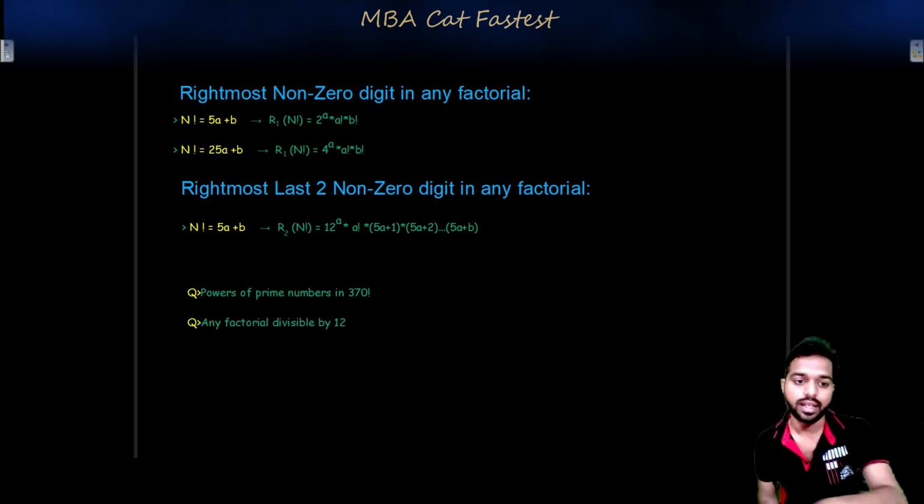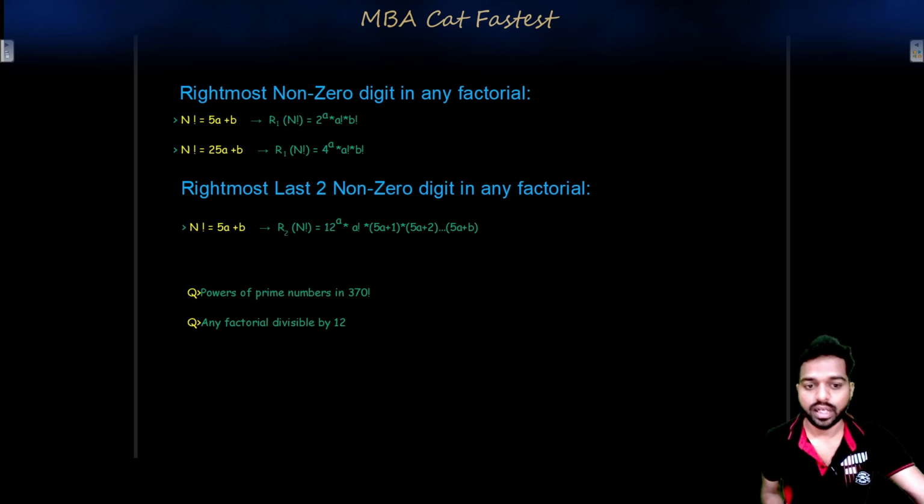This answers our next topic: how many times is any factorial divisible by 12? If you want to find how many times 370 factorial is divisible by 12, you just figure out what 12 is made up of.